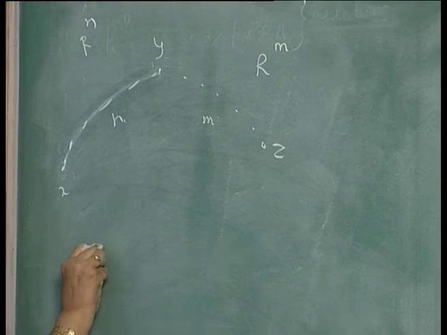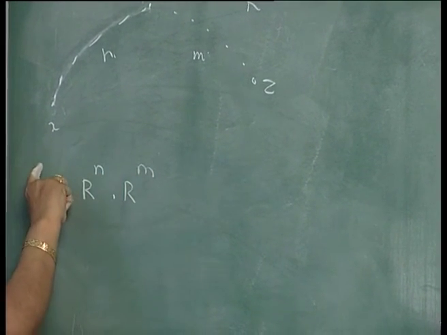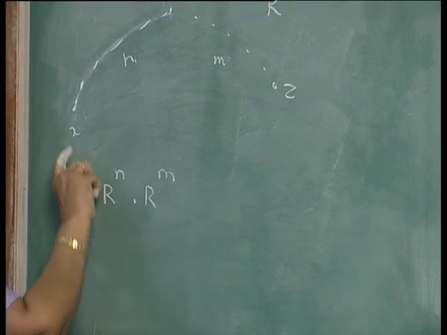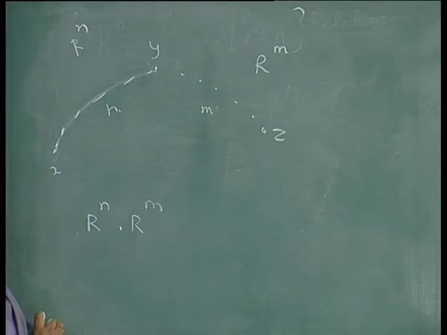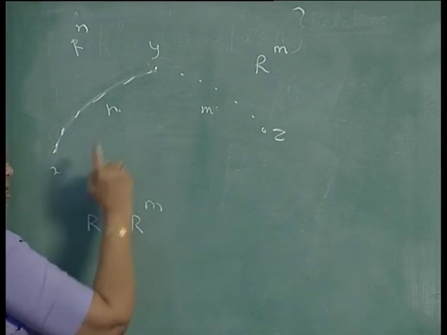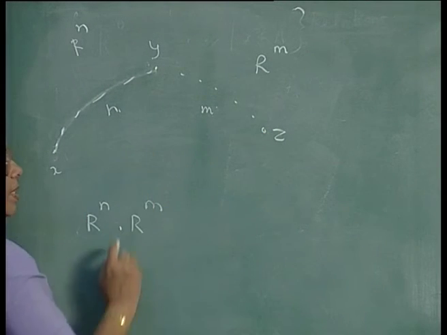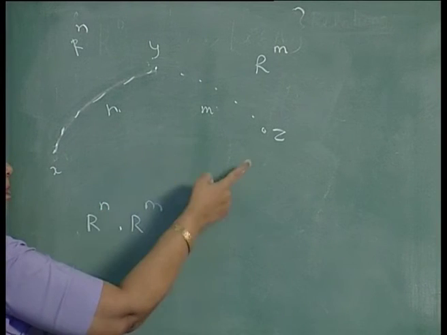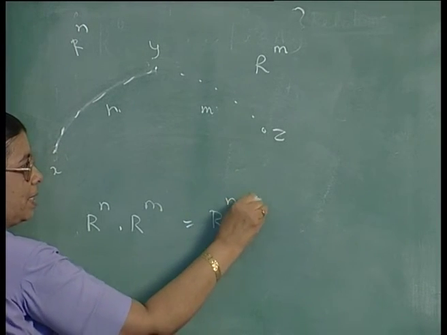So, in R power n into R power m, you have to combine this, and there will be a path from x to z of length n plus m. You can see that this path is of length n, this path is of length m. So, there is a path of length n plus m, that means that path belongs to R power n plus m.